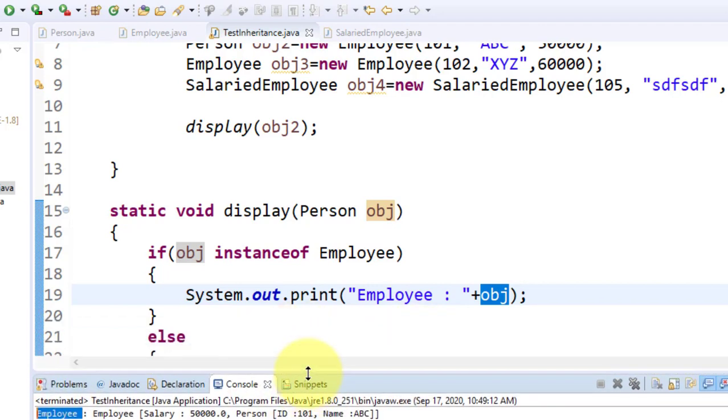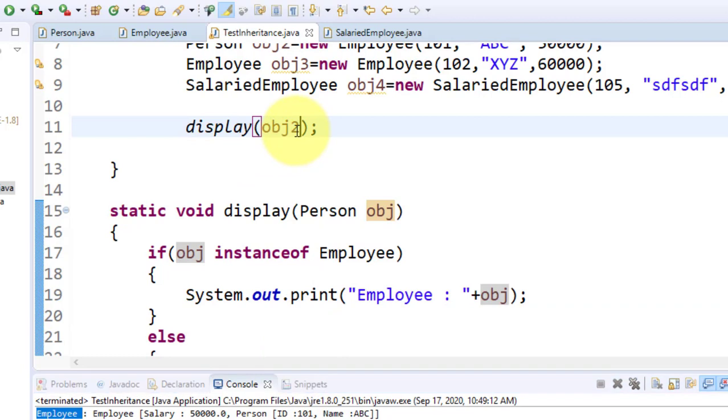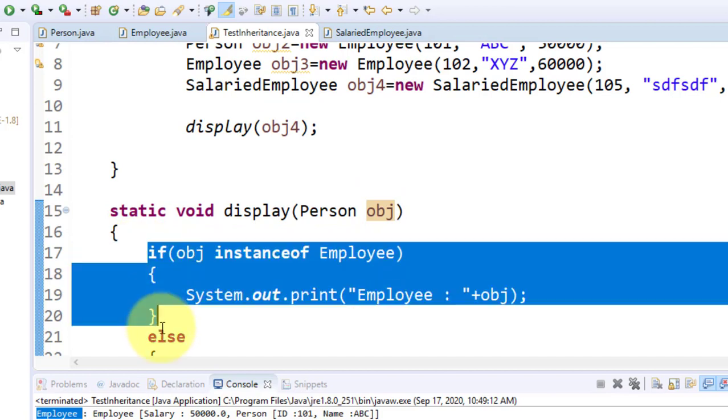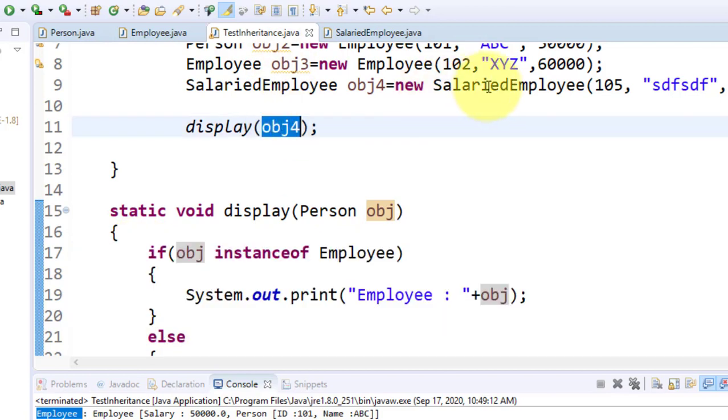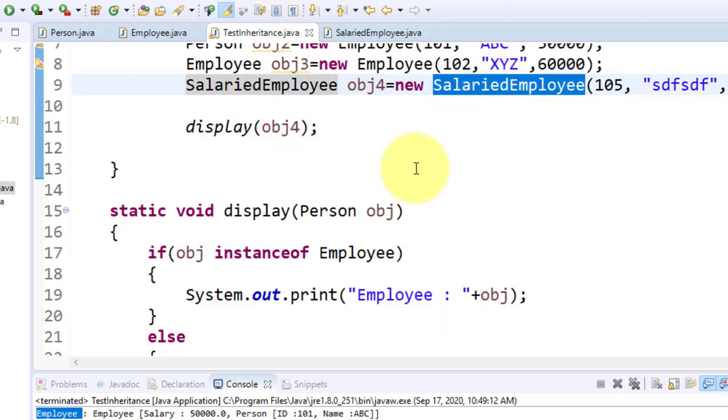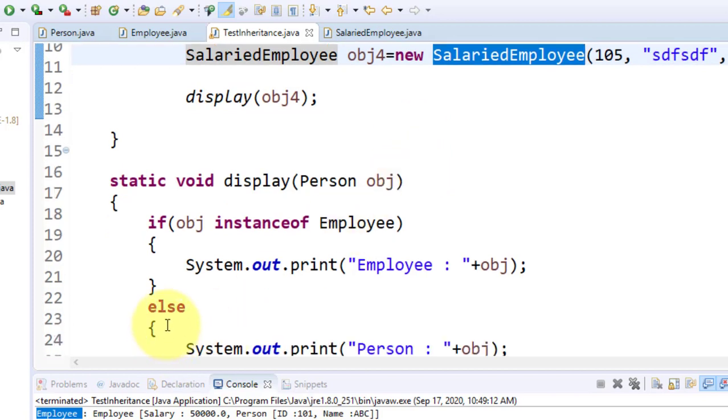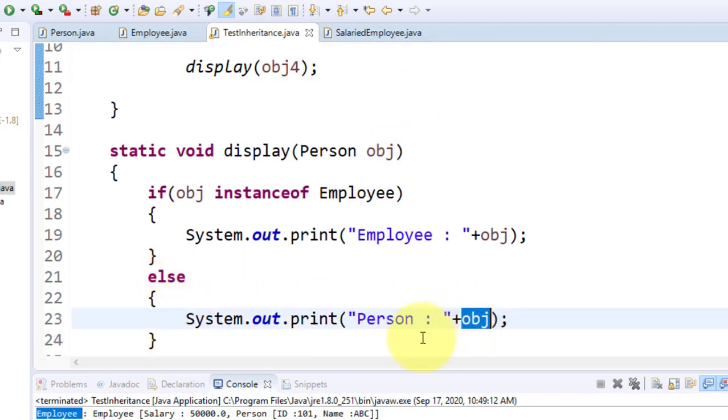Okay, now can I pass obj4 here? Yes, I can pass it. Now look here, person obj. Now obj4 is passed. Is obj an instance of employee? No, obj4 is the instance of salaried employee. That's why it goes to this else and the obj is printed.